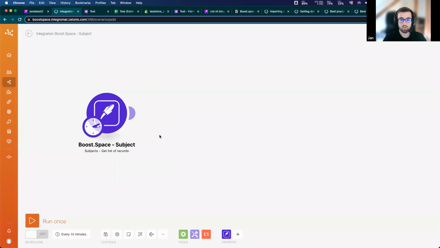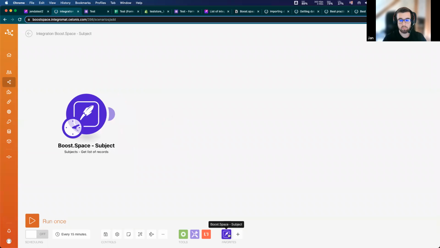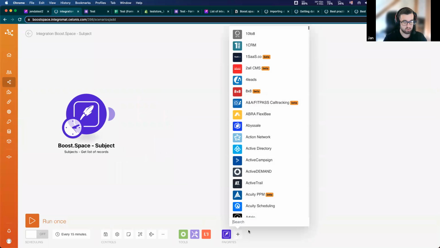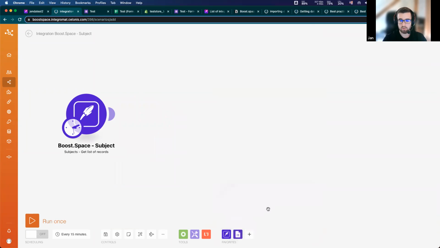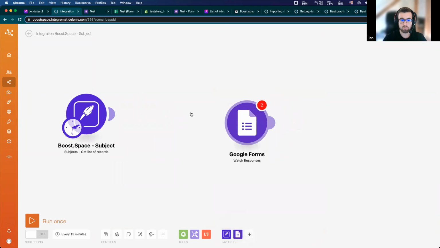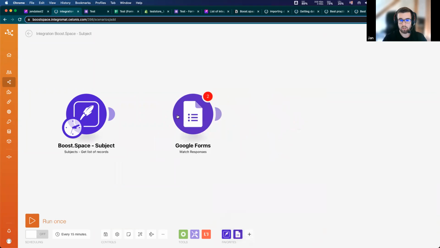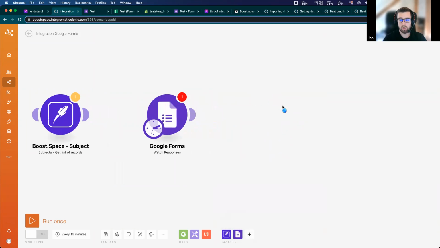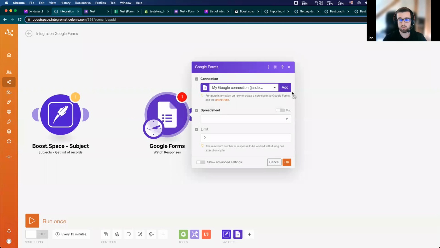I will also show you the typical OAuth connection, where I will use, for example, Google Forms, because I prepared something with it. I will use this module and try to make a connection to our Google account. As you can see, I already have one here, but I will show you how to create it.